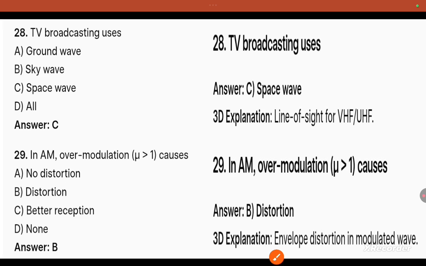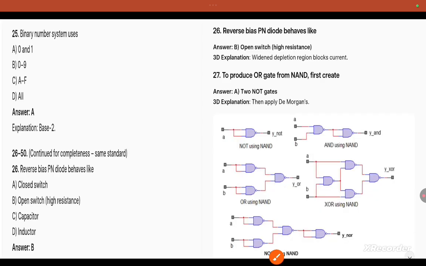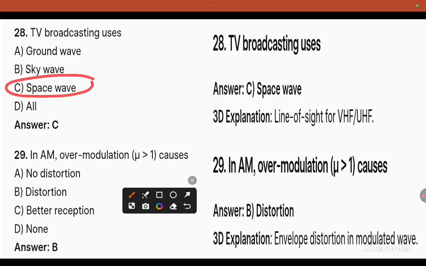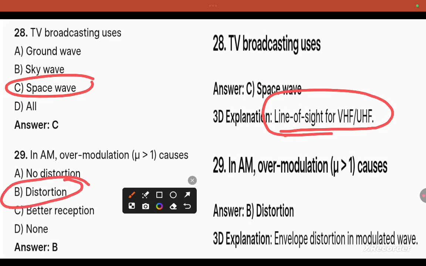Question number 27. Okay, I forgot the question, sorry. Question number 28, TV broadcasting uses space waves, which is line of sight, LOS. In AM, overmodulation, mu greater than 1, causes distortion.